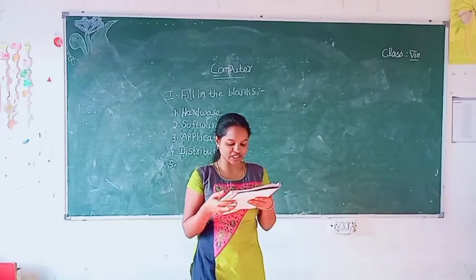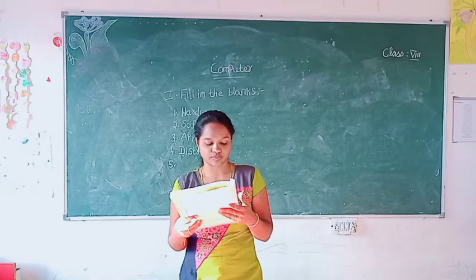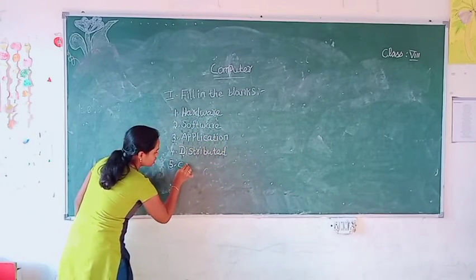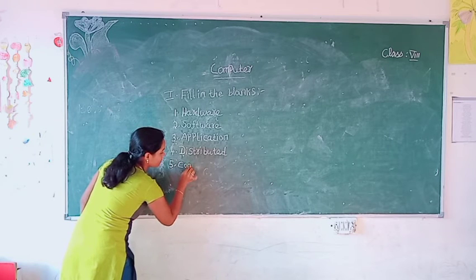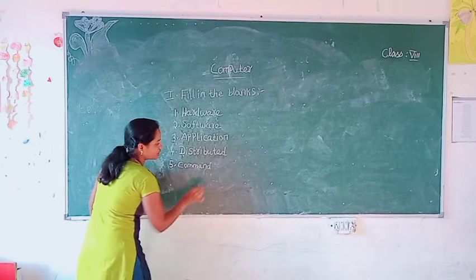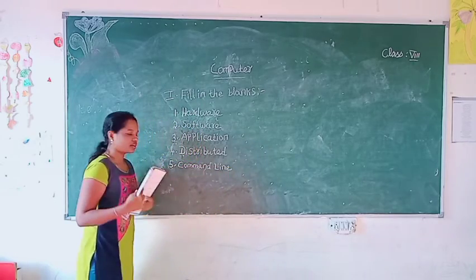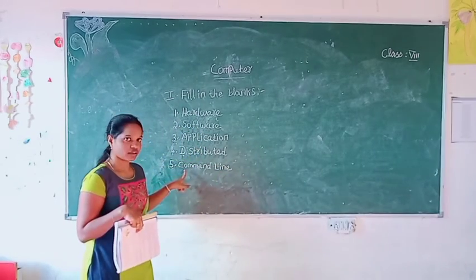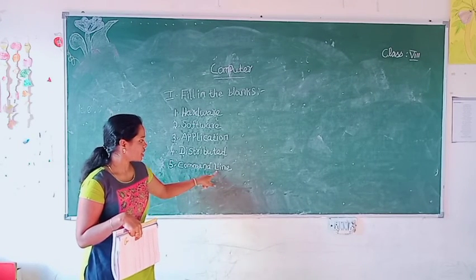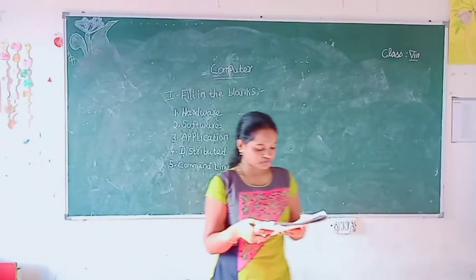A dash is a space on the display screen in which commands are typed in by the user. So what is the answer? Command line. Write the spelling. C-O-M-M-A-N-D. Command. L-I-N-E. Line. Command line. Clear, students?